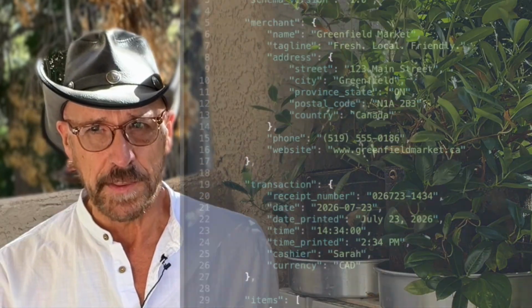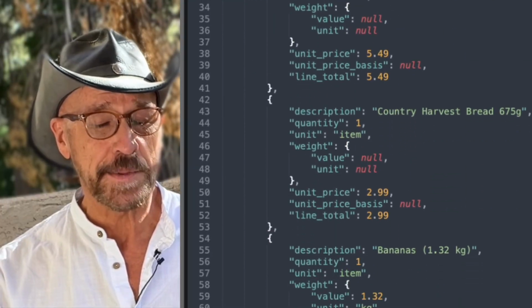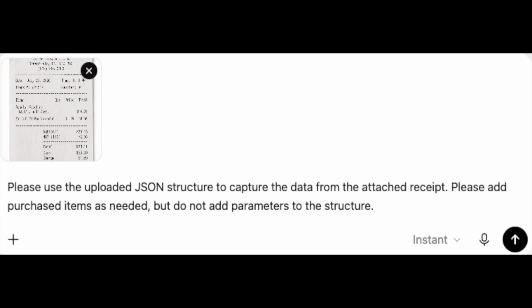Here's all the information on the receipt, but here it's in a predictable format. We can do this 20 times and we'll get the same result each time. Now let's do the same thing for the smaller receipt. So again, here's the smaller receipt. Here is the prompt, and it's essentially the same prompt.